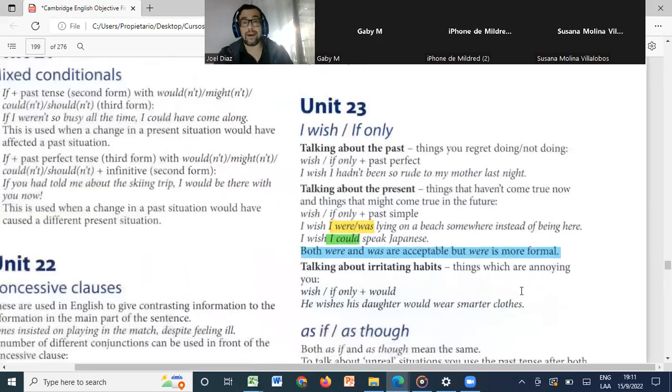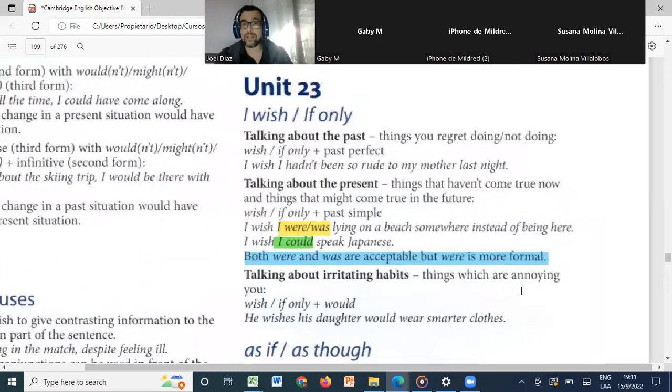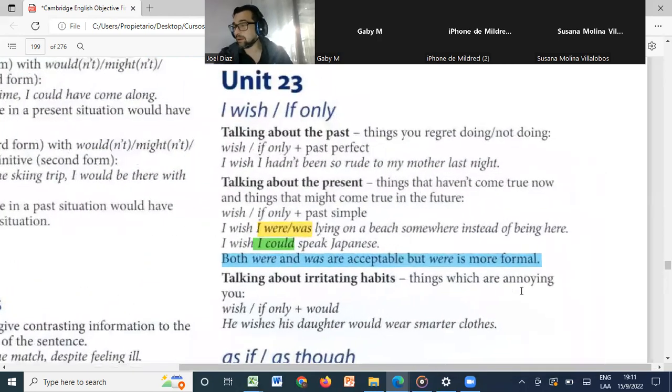Now, let's go very quick today to the vocabulary part, because sometimes there are some phrases that can confuse us, and that's what I want to see. So let's go very quick to that part.